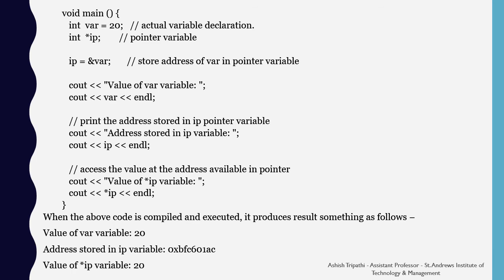So whenever we use ip in the cout without asterisk, it prints the address of the variable stored in the pointer. And if we want to print out the value inside the pointer variable, we use the asterisk pointer.